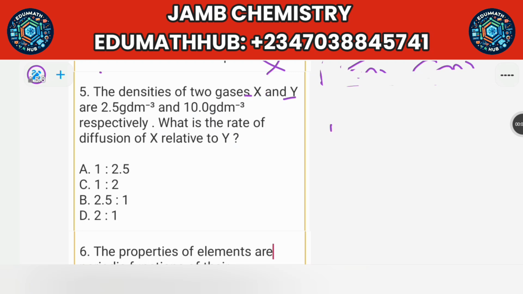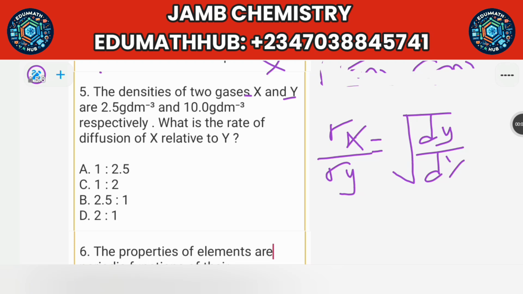The rate of diffusion is rho x. Let the first gas be x, rho x over rho y is equal to, then you use the square root of their molecular masses or square root of their densities. You want to put it like that. So if you're using density, it will be dy over dx. Take note of that. So this place is rho x, rho y, but this place says dy dx. It is inverse. It is inversely related. It's not dx dy.